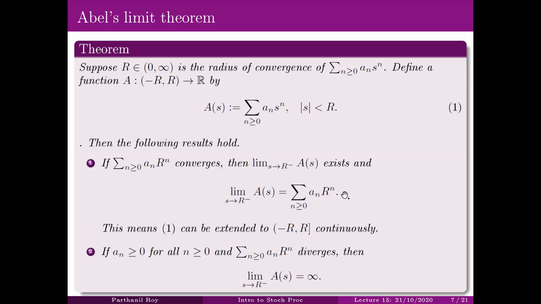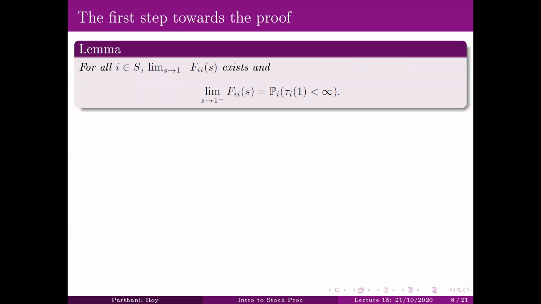And in the last class, we had given the proof of the lemma, which used the first part of Abel's limit theorem. Today, we are going to use both the parts. Okay. What is the first step towards the proof? We had this lemma last time. This says that for all i in S, the limit of f_ii(s) exists as s approaches 1 from the left side, and this limit equals the probability that starting from i, the Markov chain comes back to i in a finite number of steps. Okay.